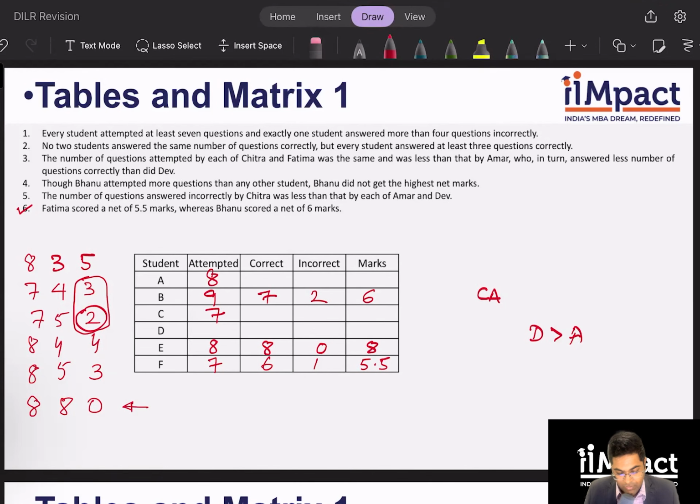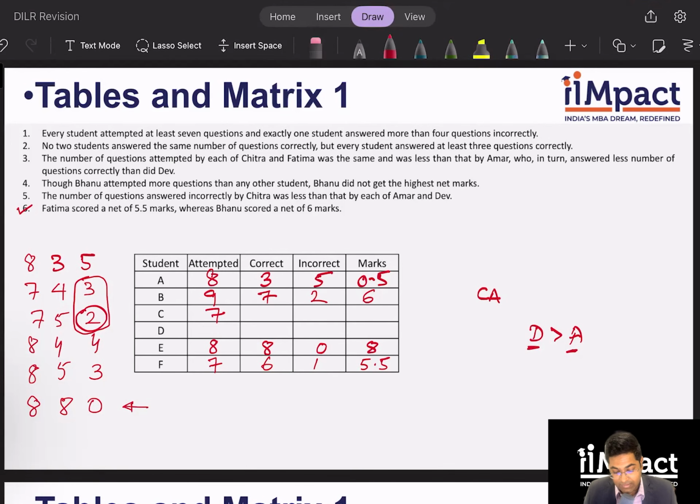Okay. What else can I say? Since I know D has gotten more correct questions than A, right? It cannot be equal, it has to be more. So A has to be 8, 3, 5, and 0.5. Yes.